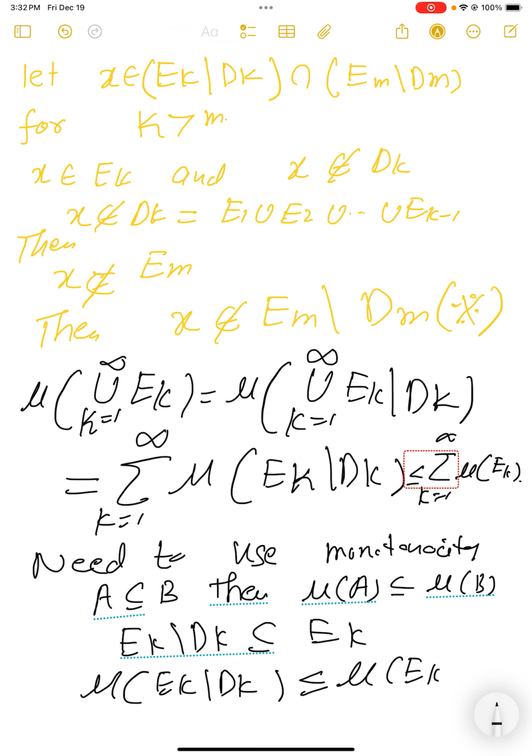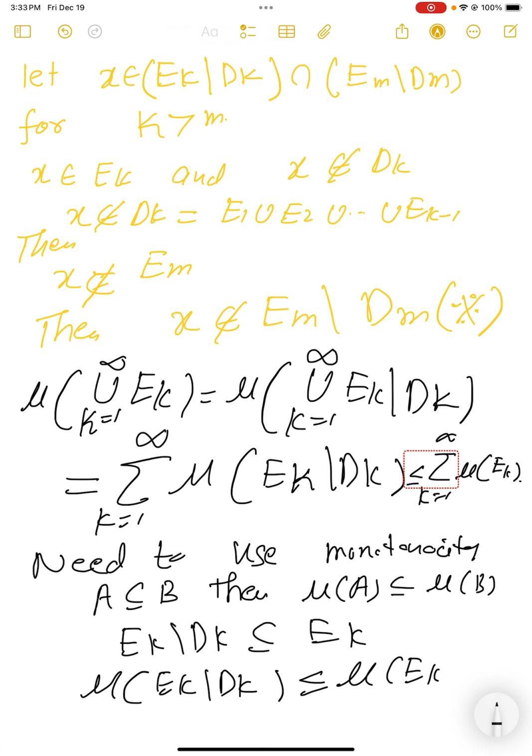That was the proof. We used the second property because we needed a sequence of disjoint sets, and we came up with one whose union was equal to the union of E_k. So the union of E_k can be written as the union of E_k difference D_k. Since these are pairwise disjoint, we use the second property to get the sum of μ(E_k difference D_k). Since E_k difference D_k is contained in E_k, by monotonicity we got this inequality.